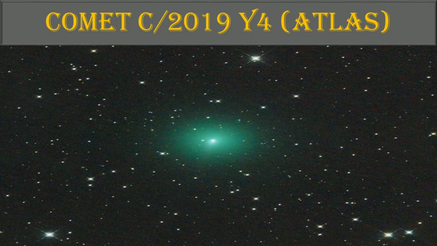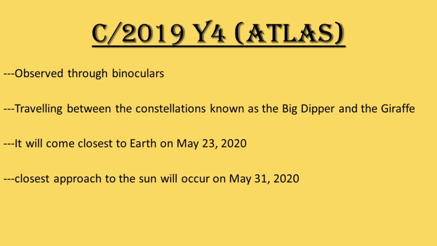Now the next one is Comet Atlas. Its official name is C/2019 Y4 Atlas. It seems to be getting a tail. Currently it can be observed through binoculars, traveling between the constellations known as the Big Dipper and the Giraffe.